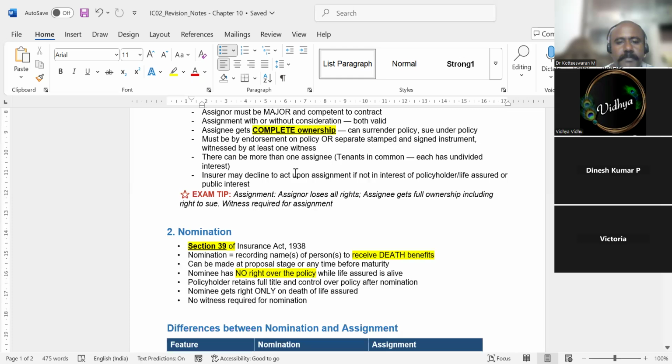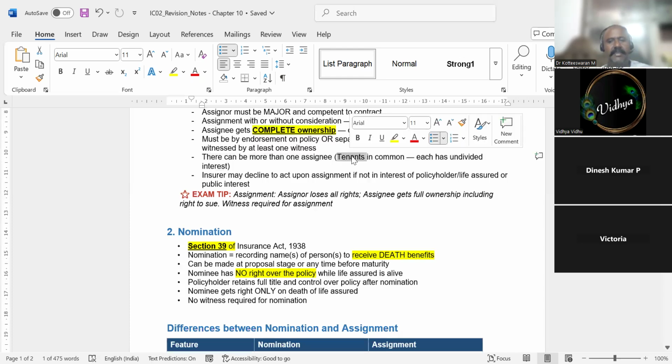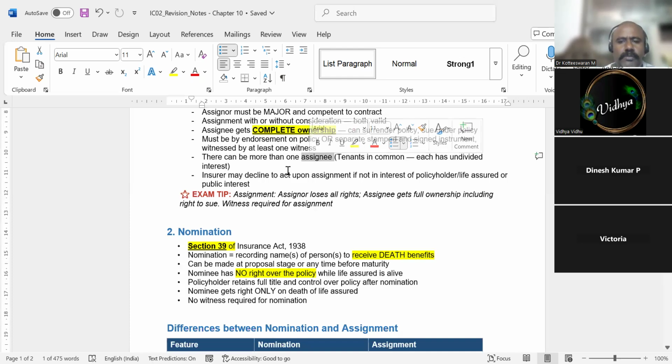And there can be more than one assignee also. For example, in case of tenants, 2 tenants in a common house, both the tenants can be assignee. If you are taking a loan from 2 different banks, 2 banks may be assignee. So assignees may be more than one. Each has an undivided interest.